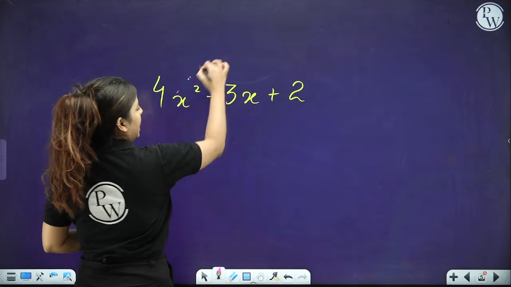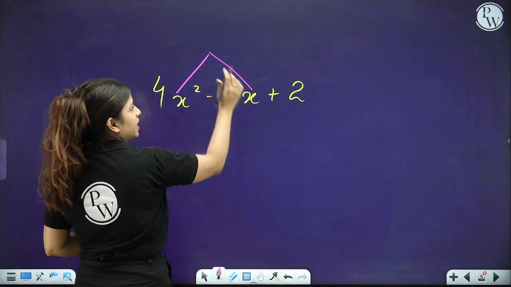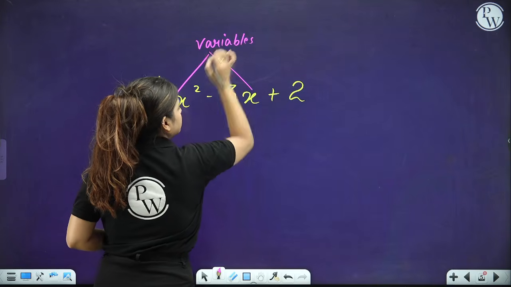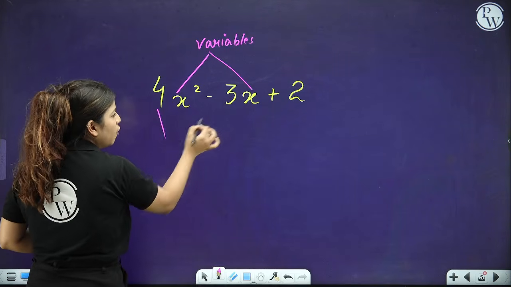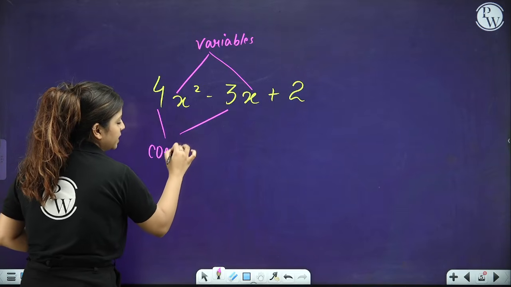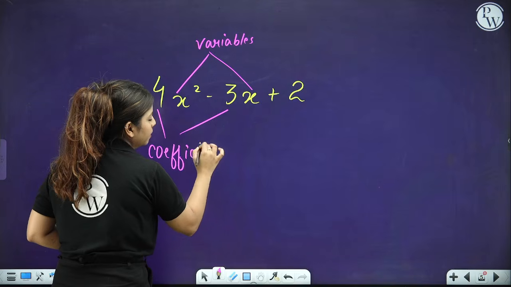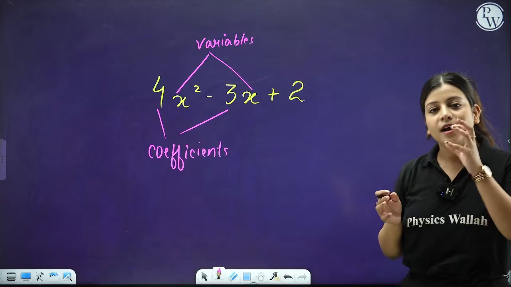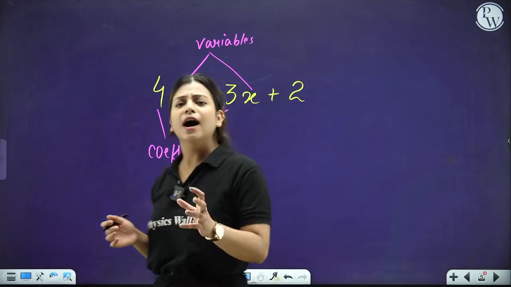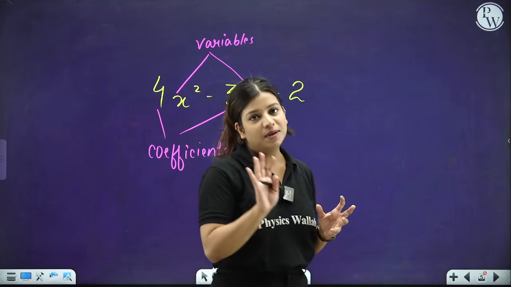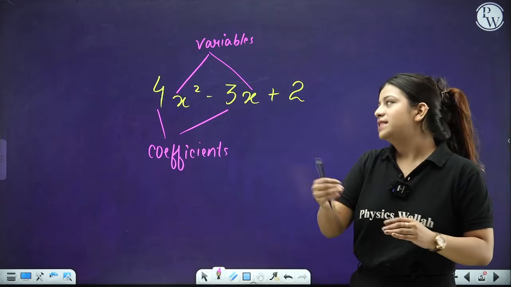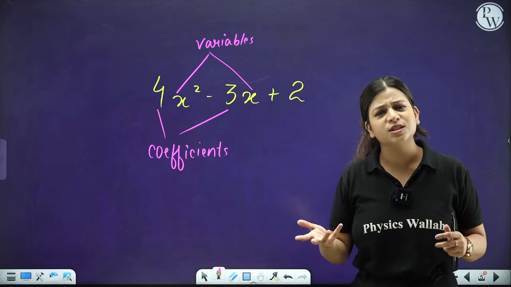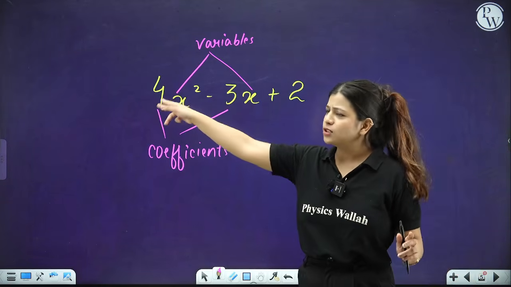First of all, this x and x over here, x² and x, are considered as the variables, people. Right? This is nothing but the variable. This 4 and this 3 are considered as the coefficients. Now, when we learn about coefficients, people, what are coefficients? The numbers that are attached with your variable are termed as coefficients. That's it. For example, in the question, if the examiner asks what is the coefficient of x², simply say the coefficient of x² over here is 4.